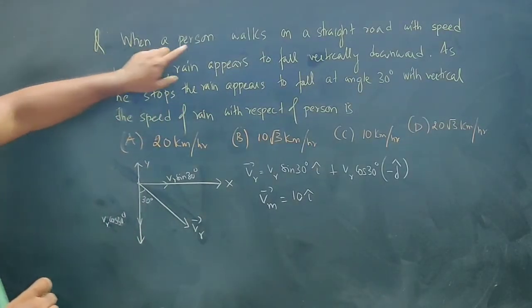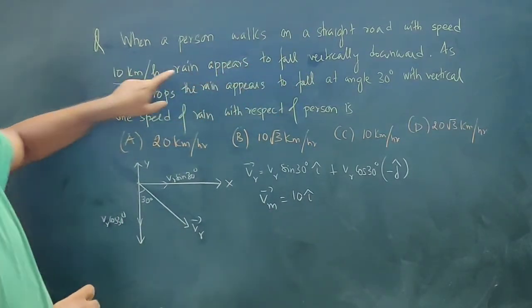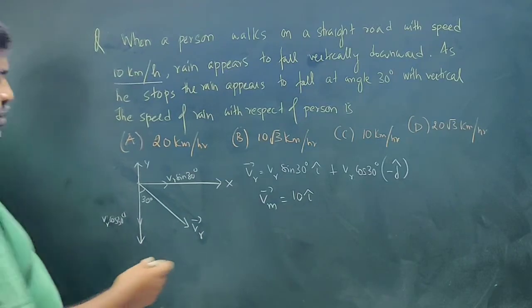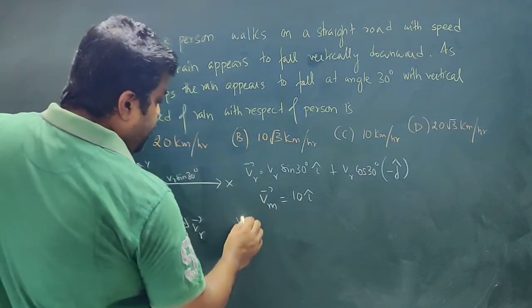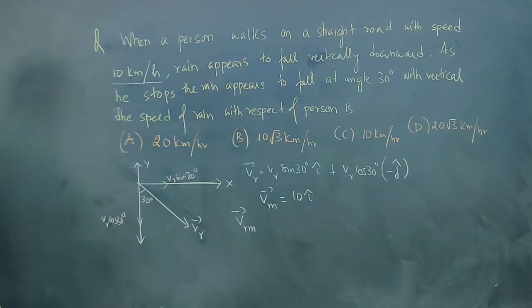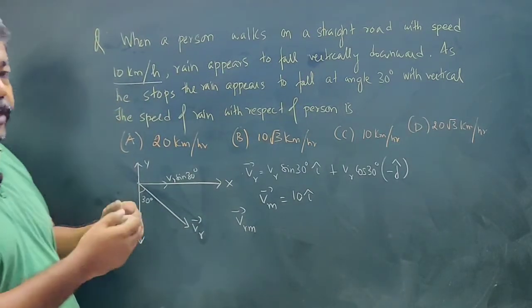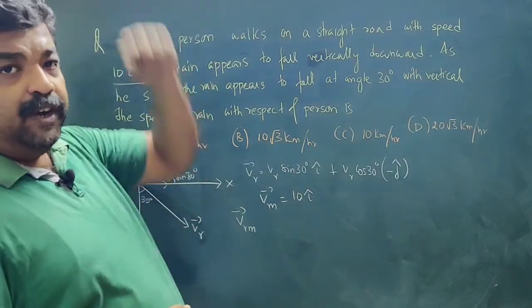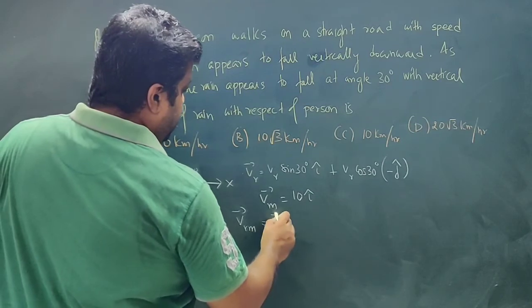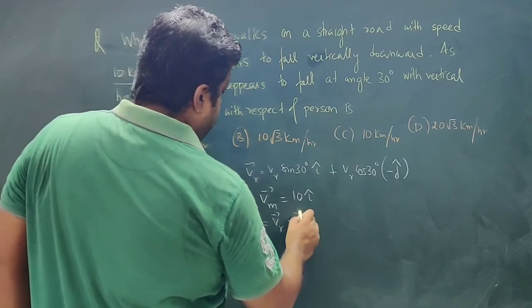Now when a person walks on a straight road, the rain appears to fall vertically downward. So that means VRM, the velocity of rain with respect to man, is in vertically downward direction. When the man is moving, he is experiencing the rain in vertically downward direction. So VRM will be VR minus VM.